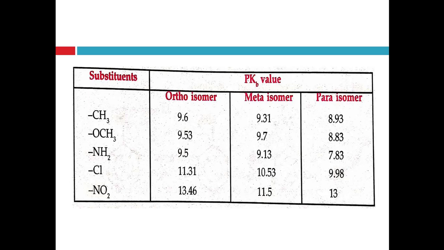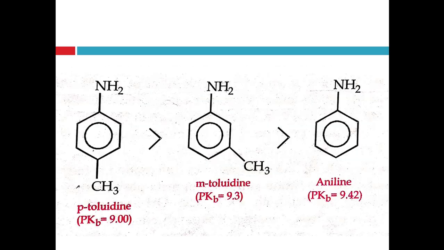So para methyl aniline has the more basic strength as compared to ortho and meta, right? Likewise, different groups or substituents when present at ortho, meta and para position show different pKb values, and that's why show different basicity strength, right? So from the table we conclude the different basicity strength of the different aromatic compounds.